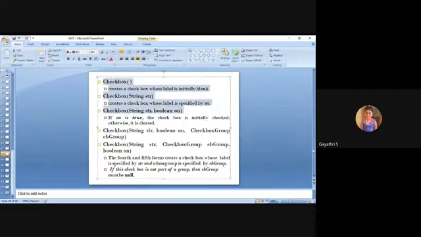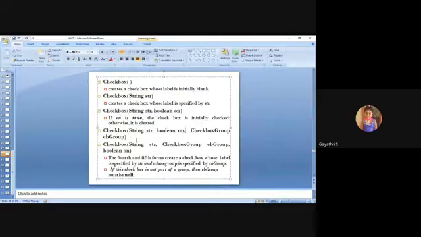The first one creates a checkbox whose label is initially blank, and after that you add some label to the checkbox. The second method creates one whose label is specified in a string. In the third method, the label is added along with a boolean: if it is true, the checkbox is initially checked. If the boolean is false, your checkbox is unchecked by default.